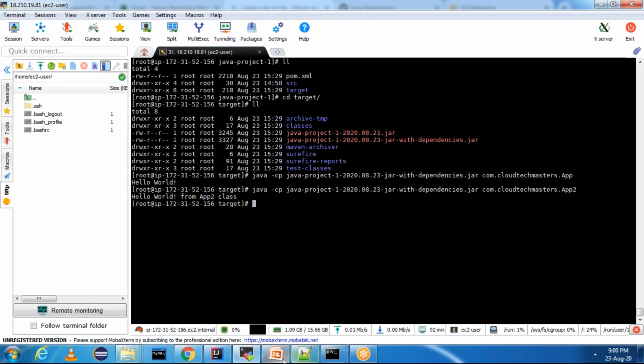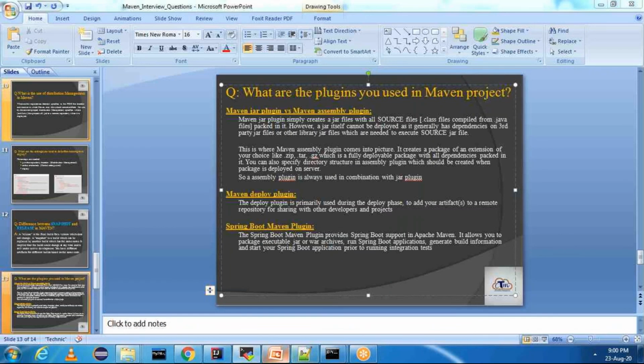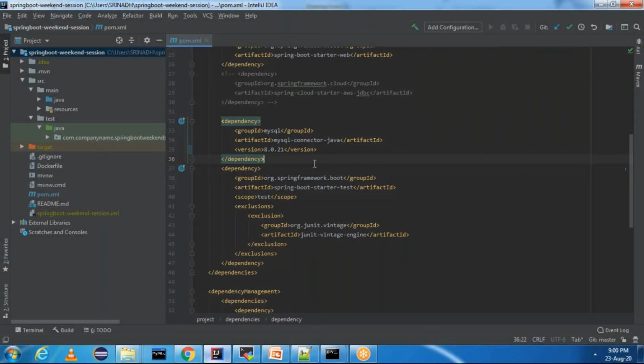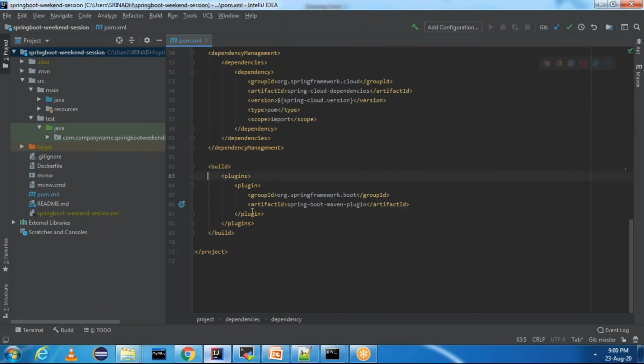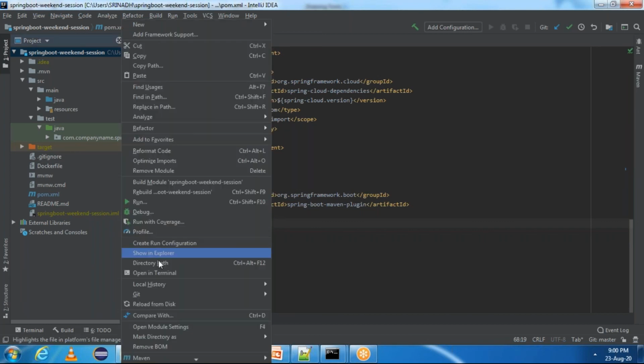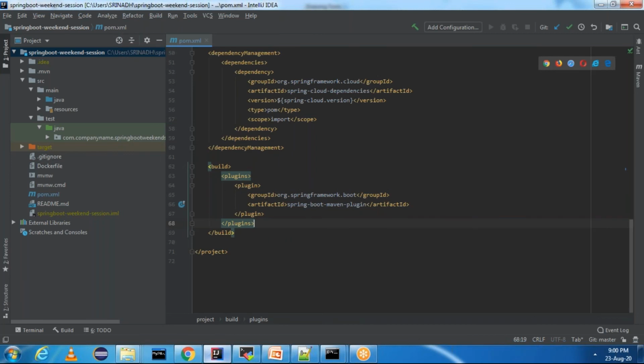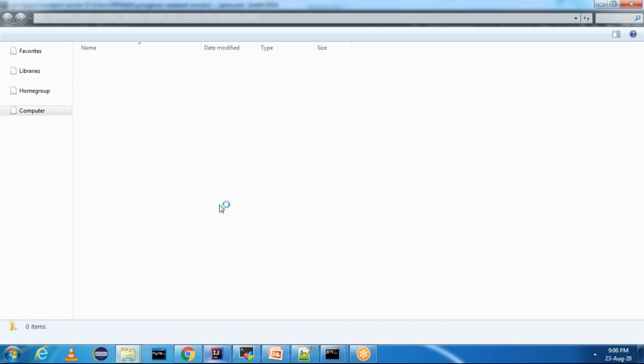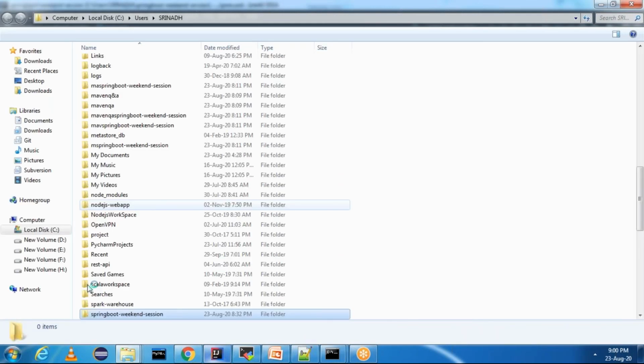And then we have Spring Boot Maven plugin, which is used for Spring Boot applications. If you see in IntelliJ, I have a Spring Boot project. If you observe, I have Spring Boot Maven as well. With Spring Boot Maven plugin, you can directly run your main project using one command. I'll show you that command now. We have the command here.